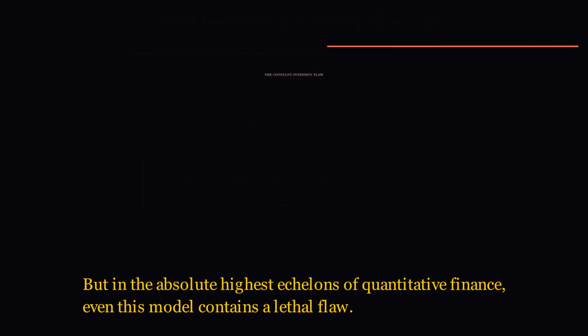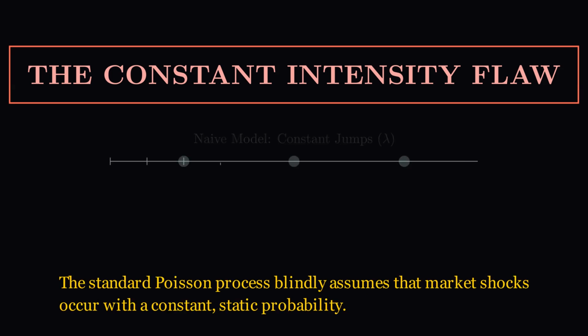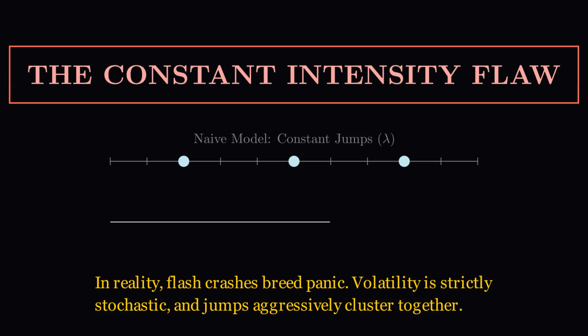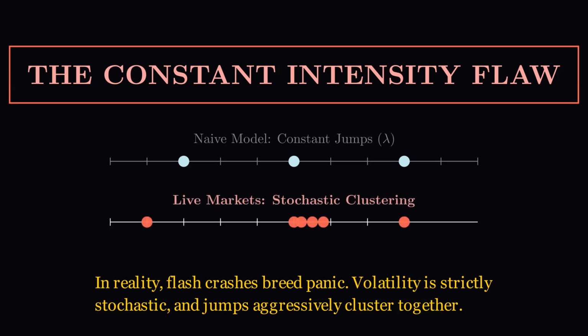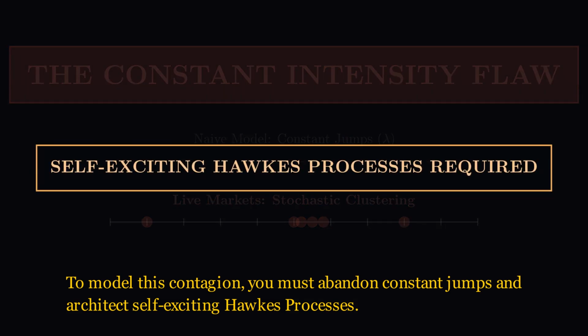But in the absolute highest echelons of quantitative finance, even this model contains a lethal flaw. The standard Poisson process blindly assumes that market shocks occur with a constant, static probability. In reality, flash crashes breed panic. Volatility is strictly stochastic, and jumps aggressively cluster together. To model this contagion, you must abandon constant jumps and architect self-exciting Hawkes processes.